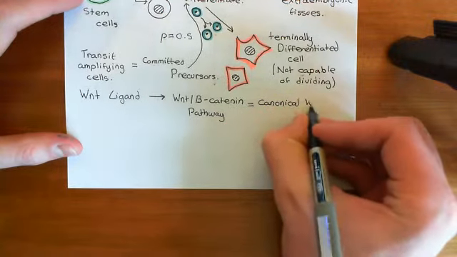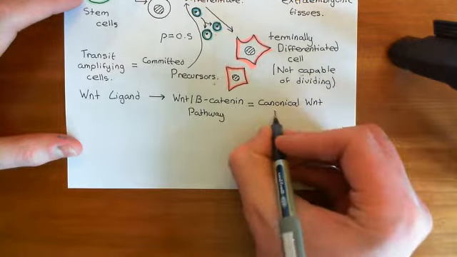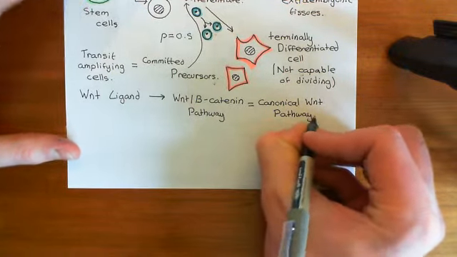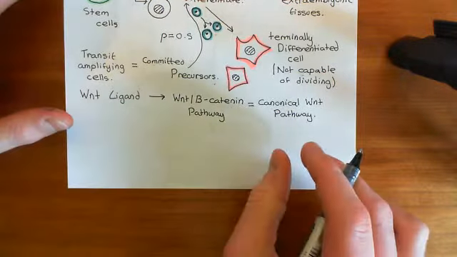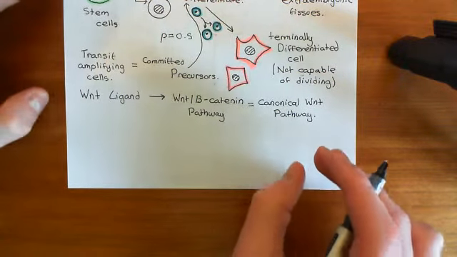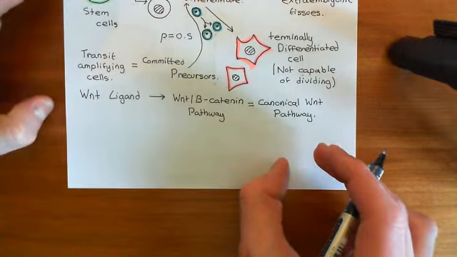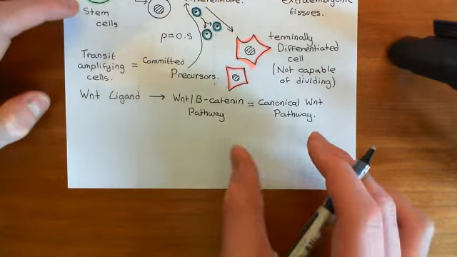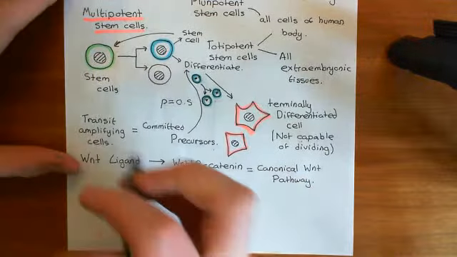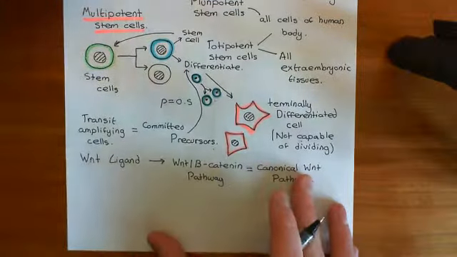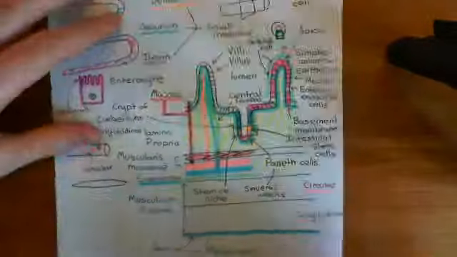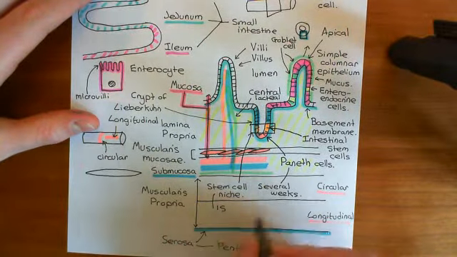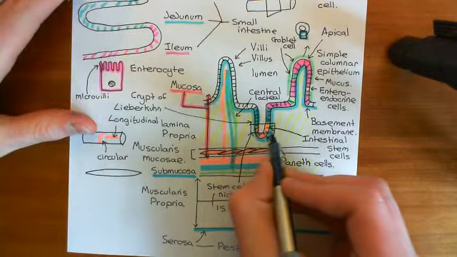Okay, so what we now want to discuss is this canonical Wnt pathway and how it changes gene expression within the cells and maintains these cells as the intestinal stem cells, because this is why only certain cells remain intestinal stem cells. In fact, the population of intestinal stem cells at the base of a crypt of Lieberkühn is around 15, so generally around 15 intestinal stem cells fit into this stem cell niche.